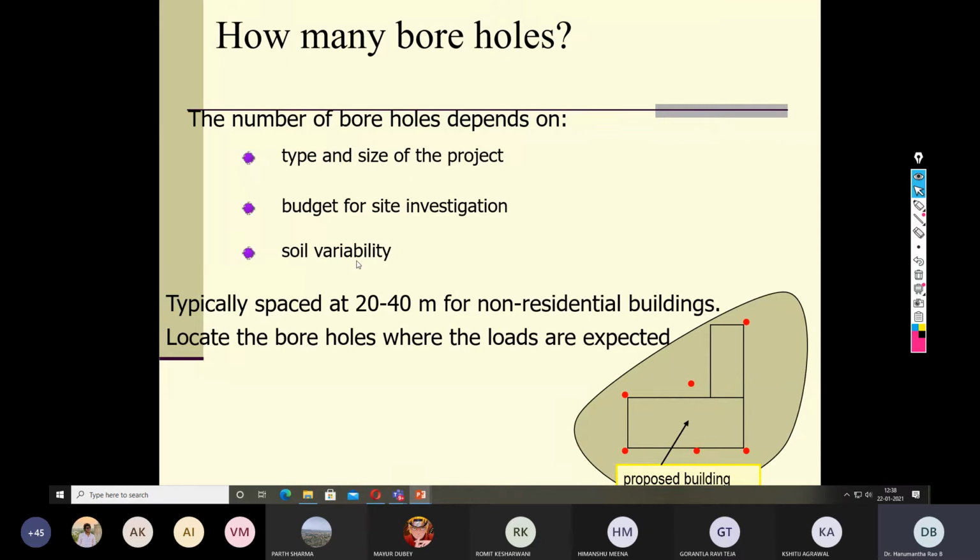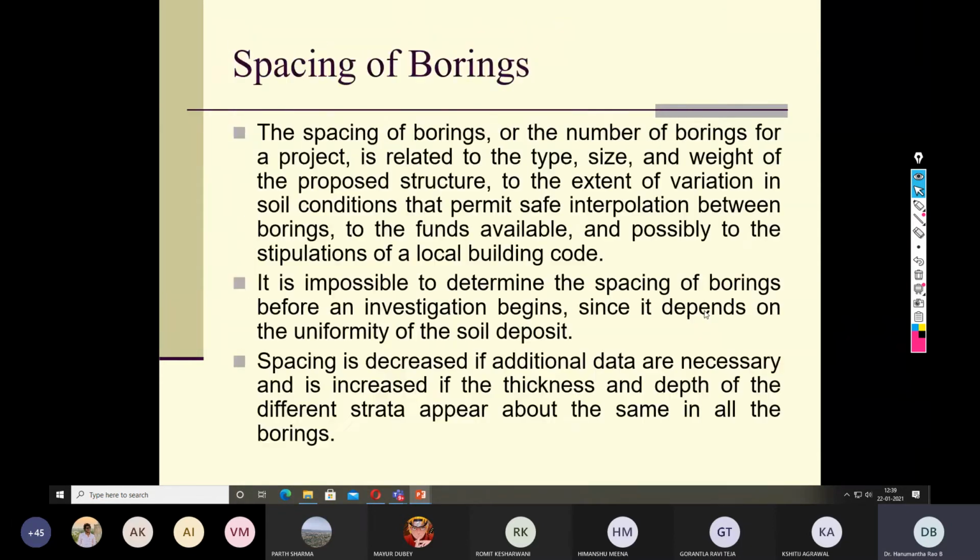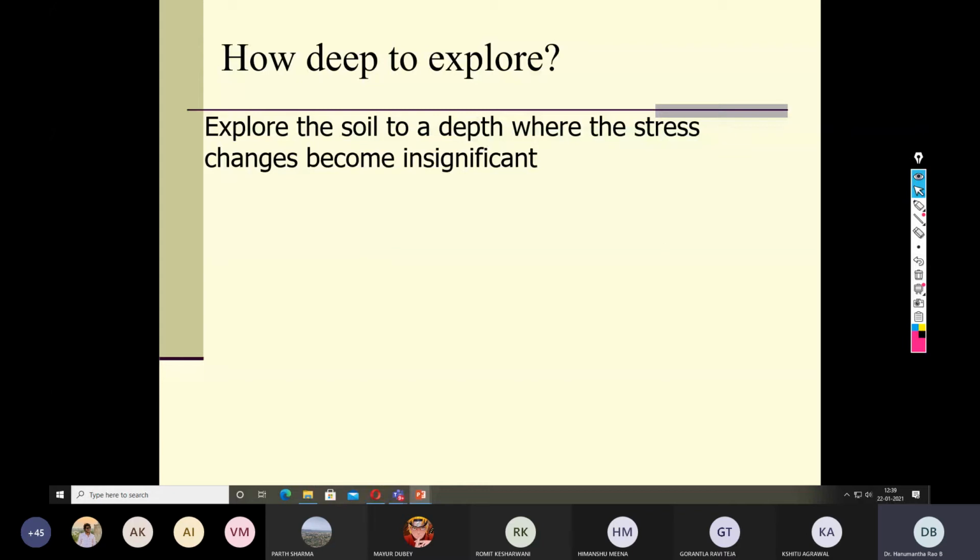If there is more variability in the soil profile, meaning thereby more boreholes are required. It is imminent, so there is no other choice. Suppose there is whole homogeneity in the soil mass, then you can drastically reduce the number of boreholes also. That is also a possibility. Then how deep do we have to go for soil exploration? As I explained, if you look at the pressure bulb where the stresses become zero, that should be a limit for the depth of exploration.